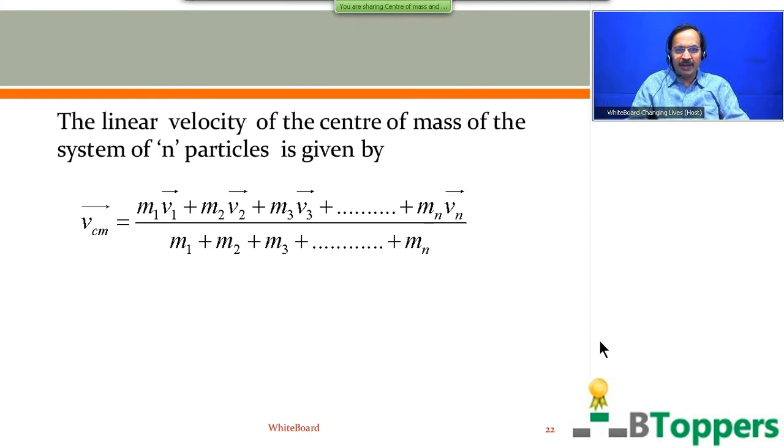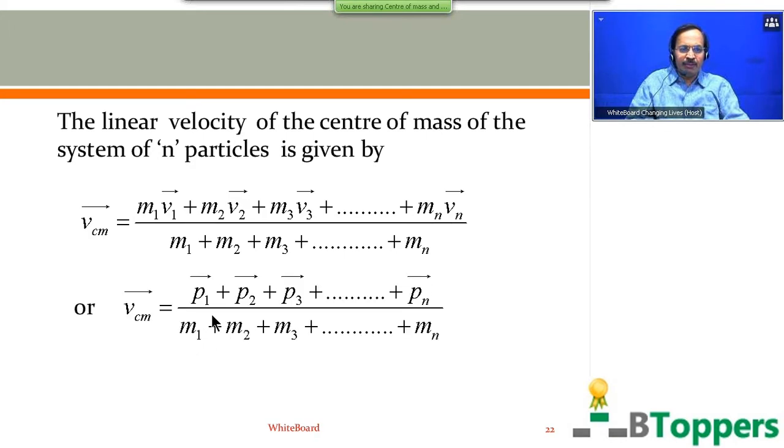So the linear velocity of center of mass of a system of n particles is given by V_CM bar equal to m1 v1 bar plus m2 v2 bar plus m3 v3 bar up to mn vn bar divided by m1 plus m2 plus m3 up to mn. Or you can write V_CM bar equal to p1 bar plus p2 bar plus p3 bar up to pn bar divided by m1 plus m2 plus m3 up to mn. Or V_CM bar equal to P bar by capital M. Come on, finish writing. You write capital P here in the numerator on the right side in the last equation. Come on, copy down the notes.